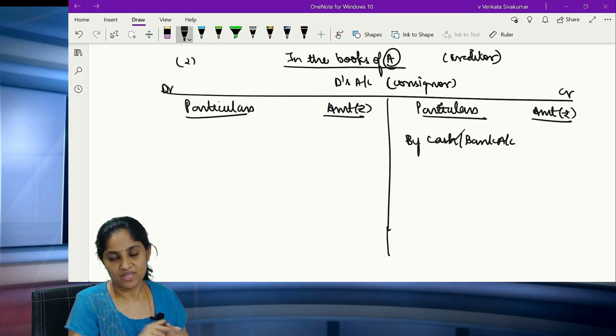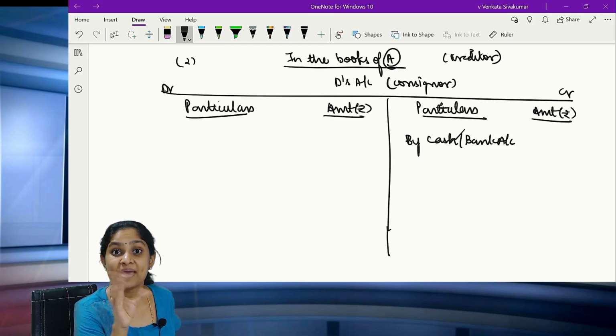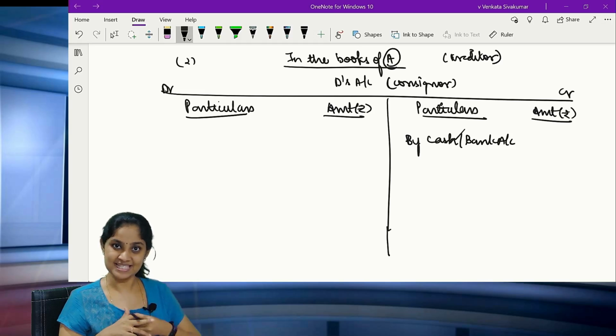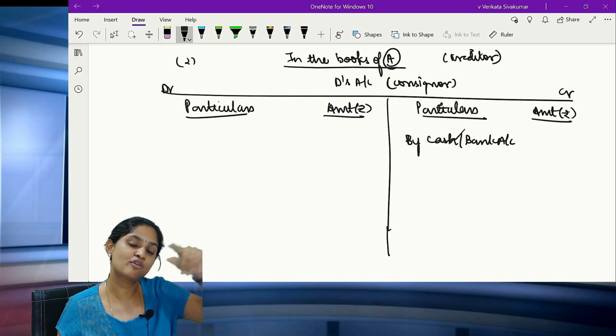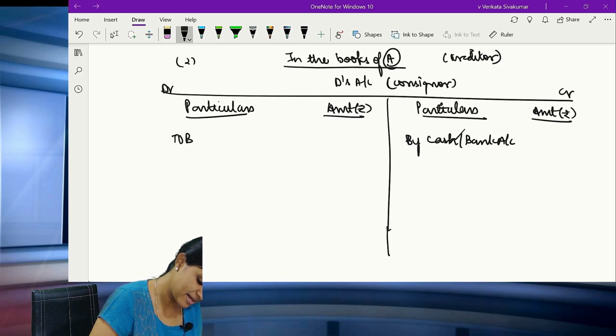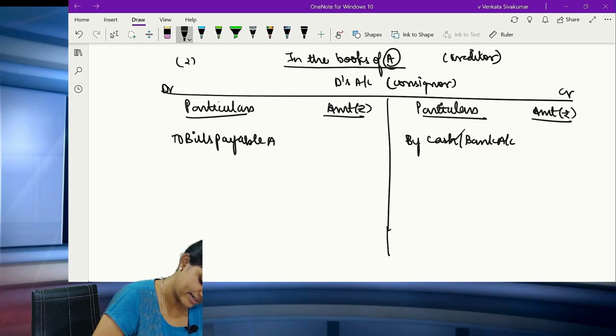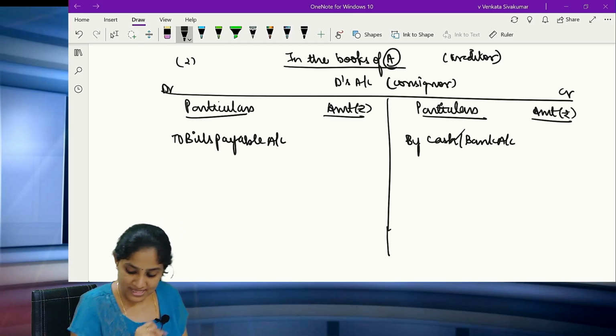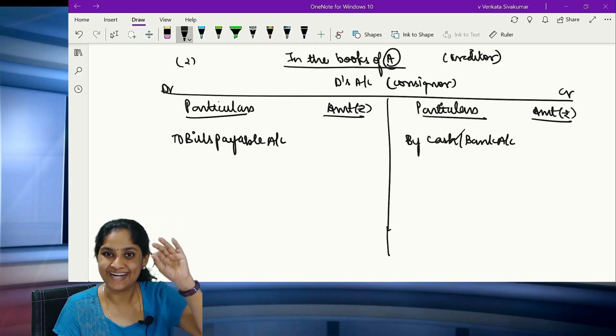Clear? Now, there is also bills payable. In the books, the consignee is supposed to pay the bill. So for him it will be bills payable. So the moment he accepts the bill, it becomes bills payable and you should debit it. Clear? It becomes bills payable and you should debit it.